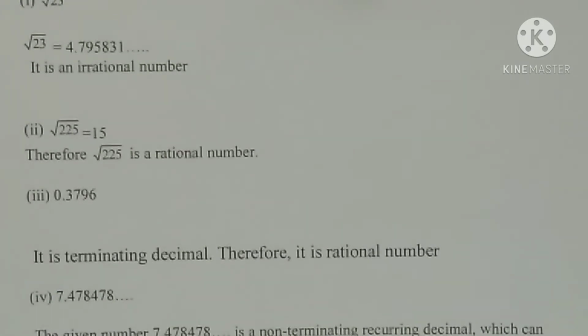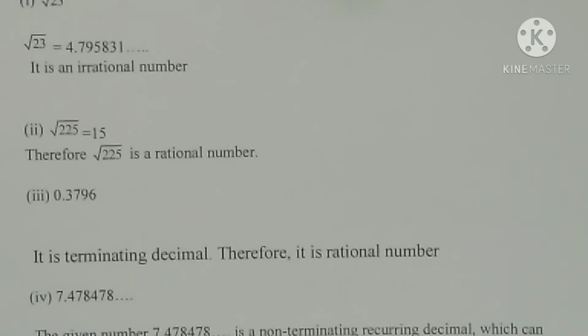If you calculate, root 23 is equal to 4.795831 etc. First of all, it is a non-perfect square number, and in decimal form it is non-terminating, non-recurring. So what is the conclusion we can make? It is an irrational number.